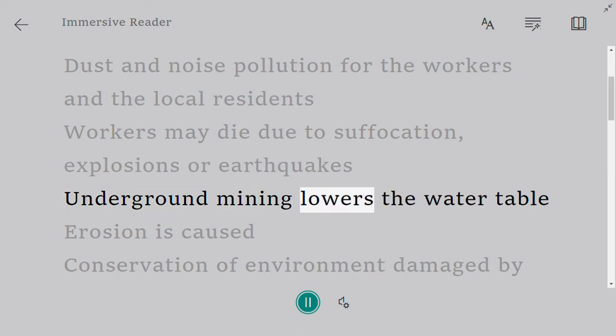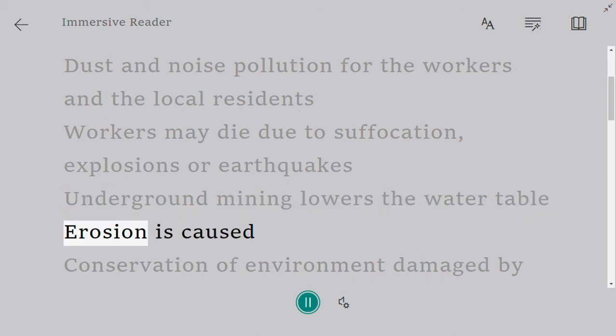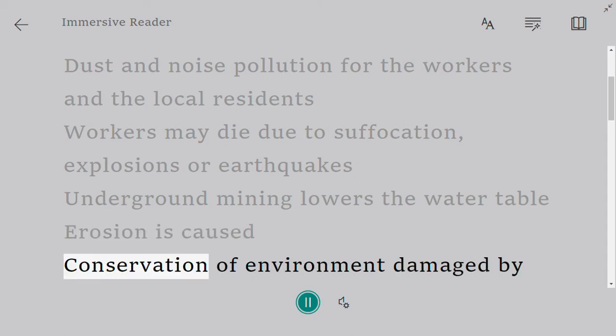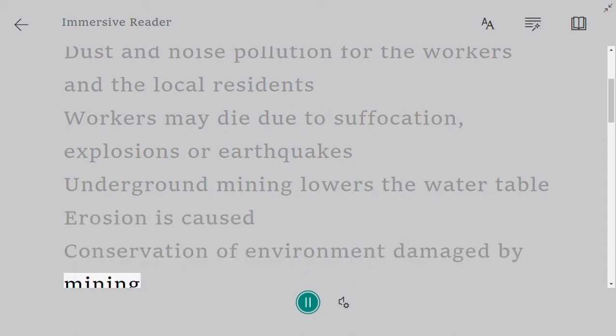Underground mining lowers the water table. Erosion is caused. Conservation of environment damaged by mining.